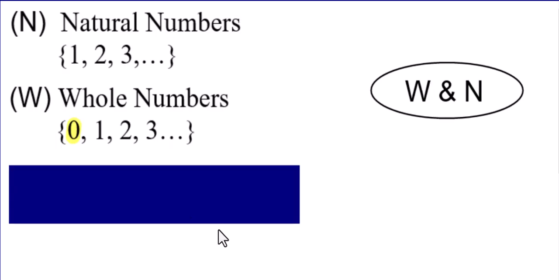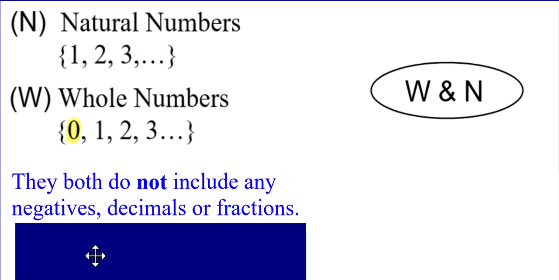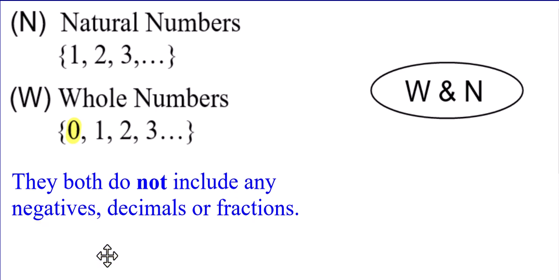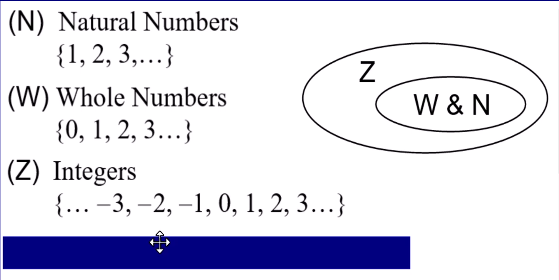Well, as you got a little bit older, you learned about zero, and that is actually a separate set of numbers. It's the same as the natural numbers, except it also includes zero, called the whole numbers. Both of these do not include any negatives, decimals, or fractions. Well, then you learn about the negative numbers. And the integers include all of the whole numbers and the natural numbers, but they also include their negative counterparts.